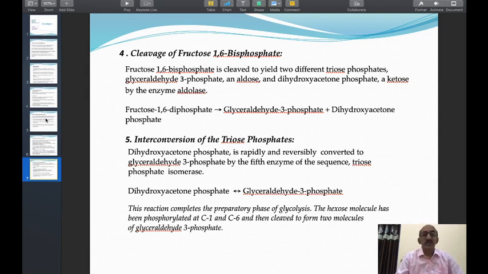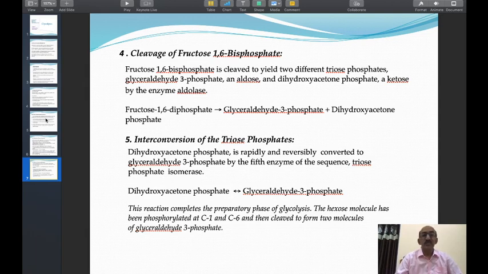The one triose phosphate is called glyceraldehyde 3-phosphate, which is an aldose, an aldose sugar called aldotriose, and dihydroxyacetone phosphate, which is a ketose. It is also called ketotriose. The glyceraldehyde 3-phosphate and dihydroxyacetone phosphate both are trioses. Both contain 3 carbon atoms.